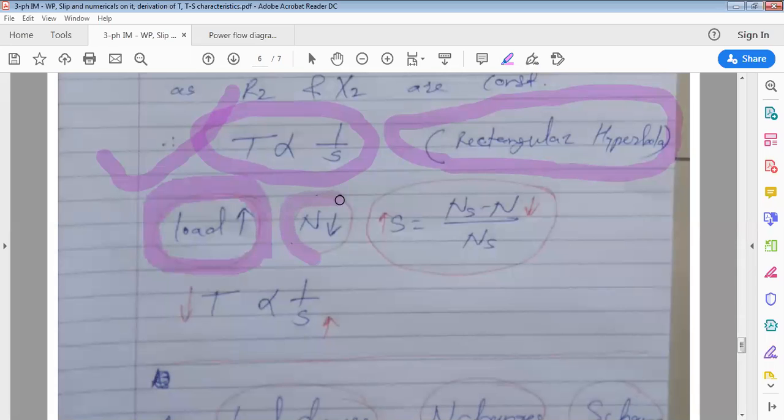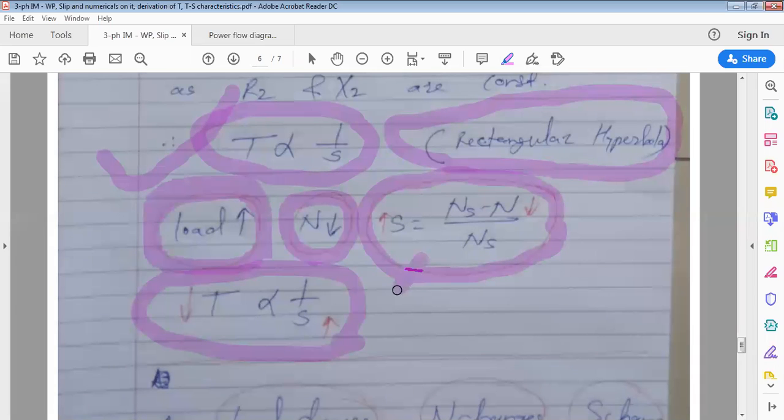As you are increasing load, speed decreases. If speed decreases, then slip will increase. Slip is increasing, and torque is inversely proportional to it. That's why torque produced by the motor decreases.